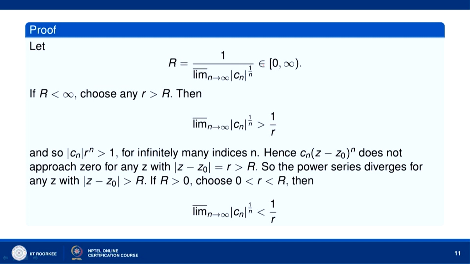Now, first we discuss the case when r is less than infinity. If r is less than infinity, let us choose any capital R greater than r.